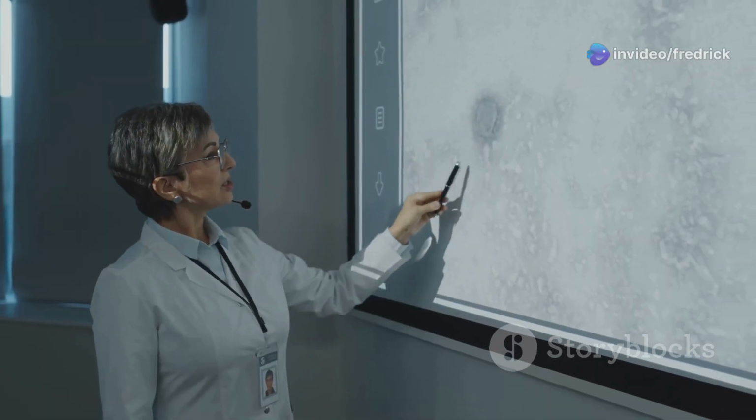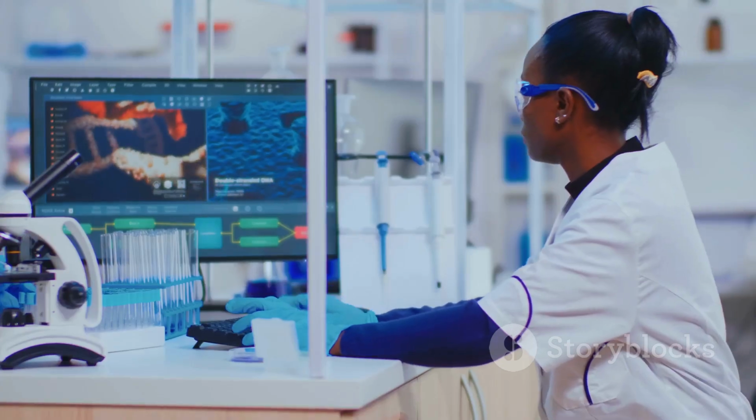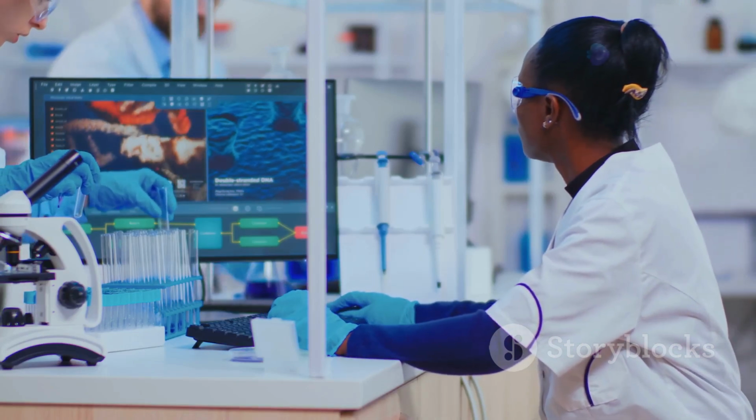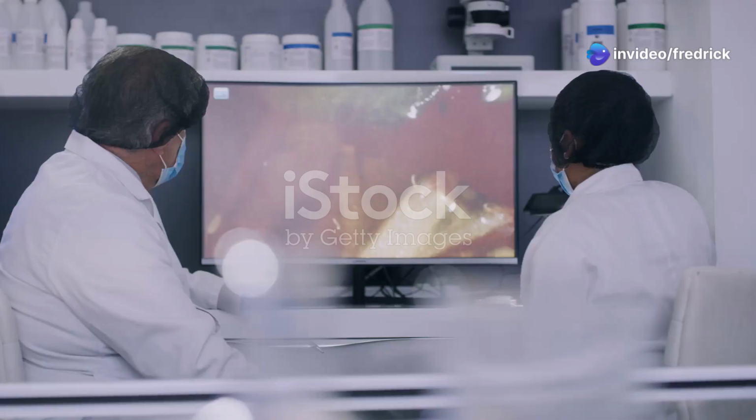Error propagation quantifies this ripple effect. It helps us understand how uncertainties in initial measurements impact final results. This awareness is crucial for interpreting scientific findings accurately.